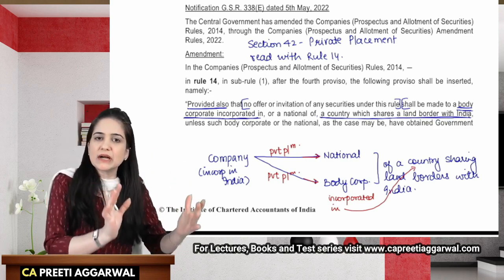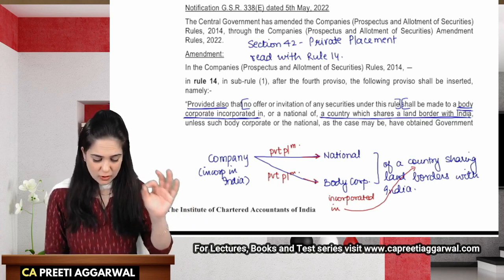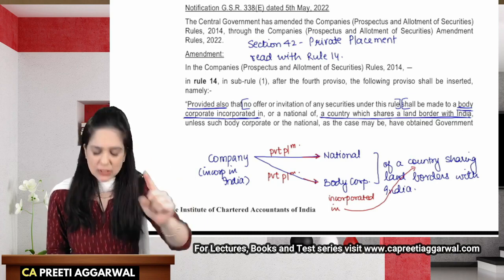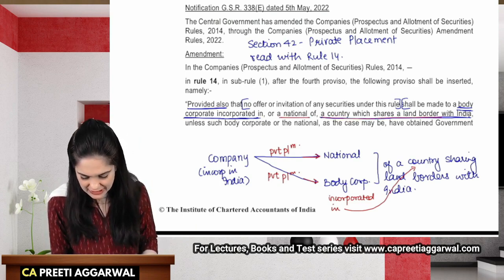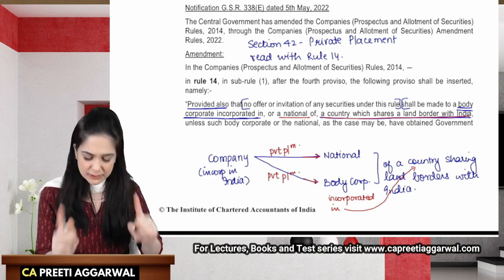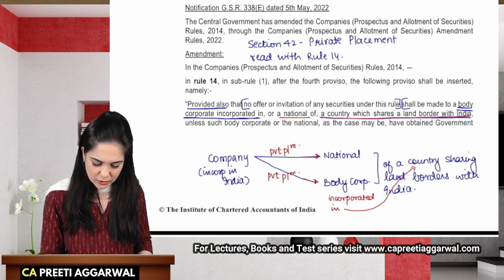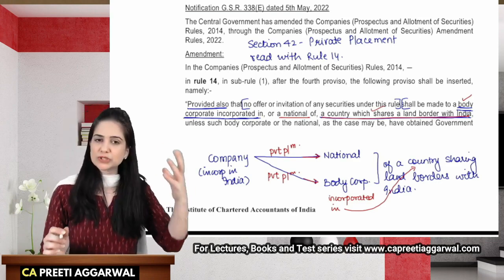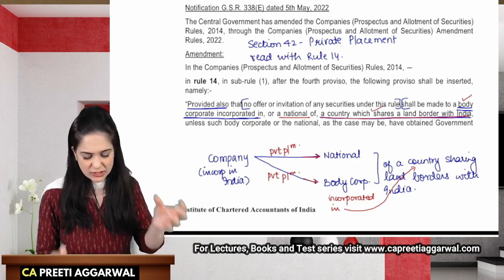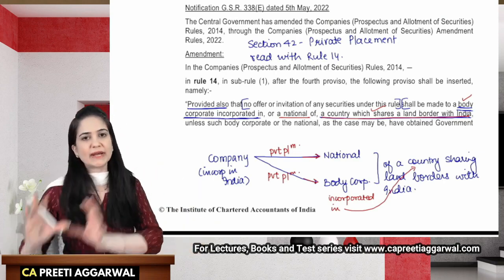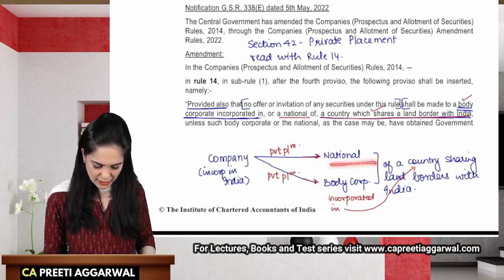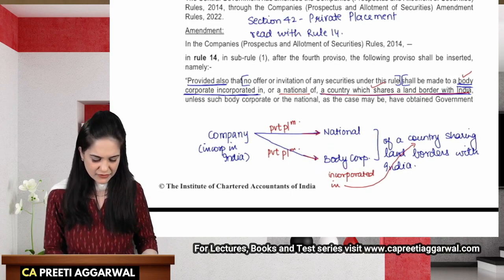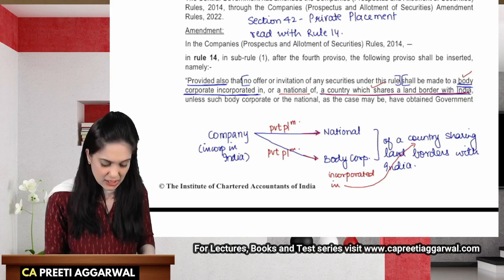Now let us read the second part. No offer or invitation will be made to a national of a country which shares land borders with India. Did you understand how to read the words? So you will not make any offer or invitation to a body corporate in a country which shares land borders with India. You shall not make invitation of securities to a national sharing land borders with India. So this is how we have bifurcated into two parts over here, national and body corporate of a country sharing land borders with India, unless such body corporate.